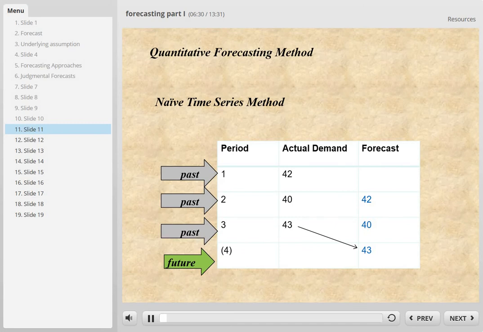Suppose period 3 becomes the past as time moves on. In order to understand the situation better, period 4 is the future now. Another example: we learned that we have the UCL, we have LCL, we have many samples. Demand for period 3 is 43. What we can predict is the period 4 we have, 43, which is exactly the same as period 3. These are the sample means, the dots.